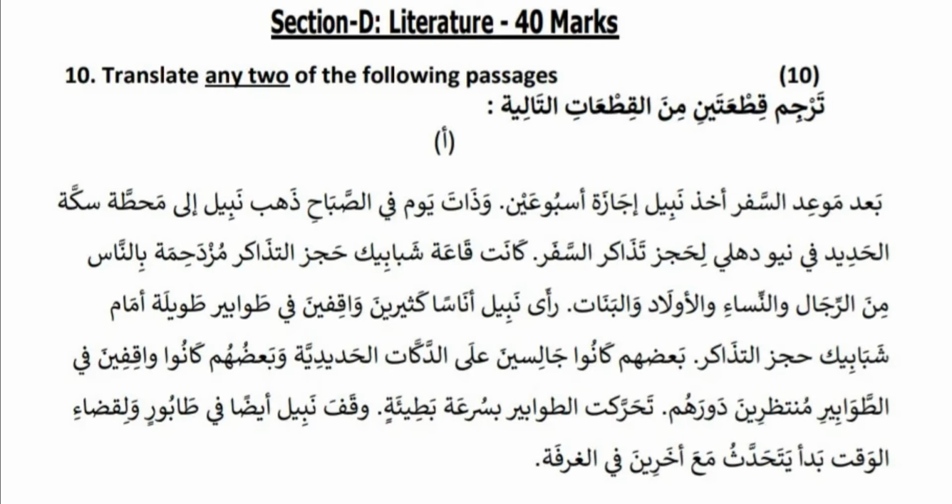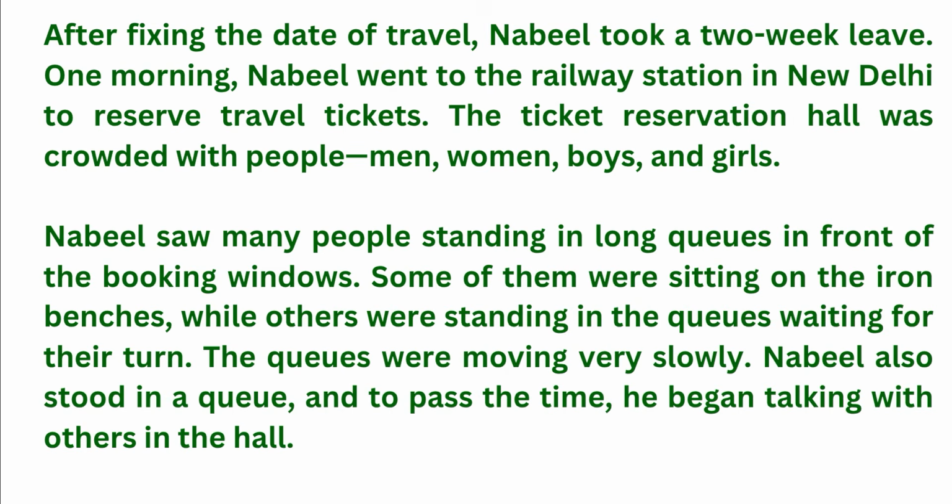Okay, next section D, 40 marks from there. 3 passages will be there from the chapters. We can translate any 2 of the following passages. For 1 passage translation, we will get 5 marks. While we translate 2 of the passages, we will get 10 marks. So this is the first passage. Its translation is this.